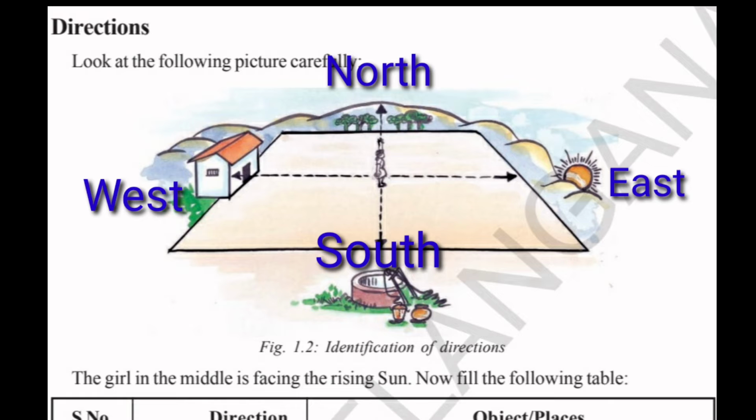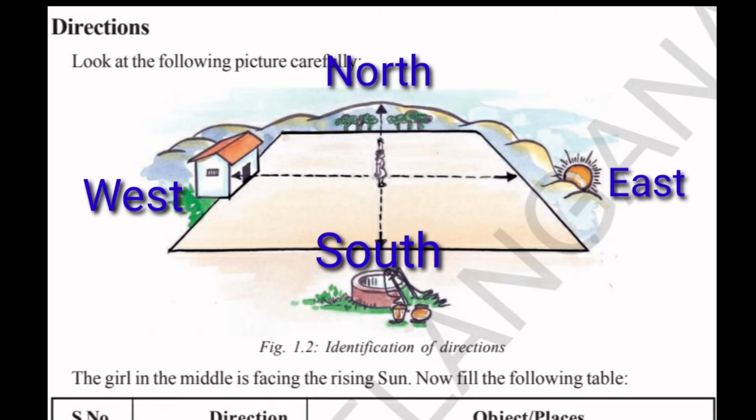Then if you are standing facing east, all the things to your right... Now you check where is your right hand side. Yes, you stretch both your hands, and all the things to your right are towards south, and all the things to your left are towards north, and all the things behind you are towards west.